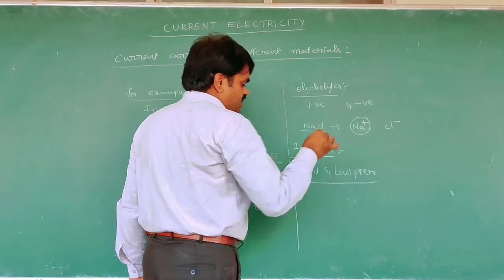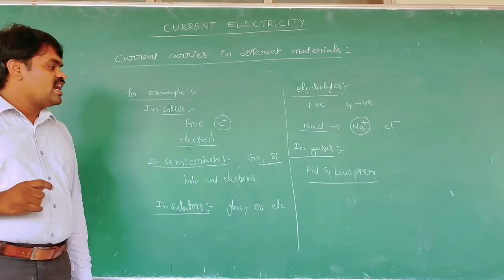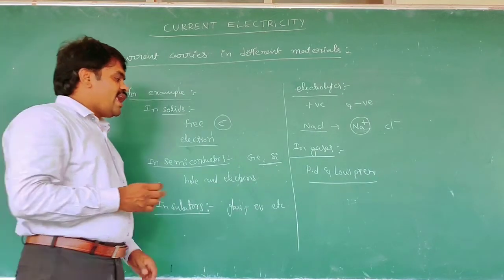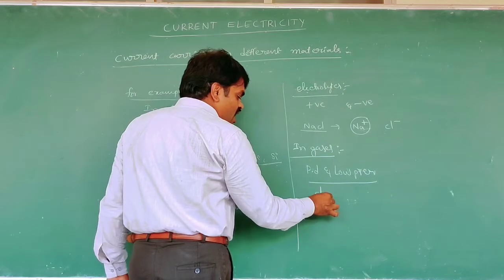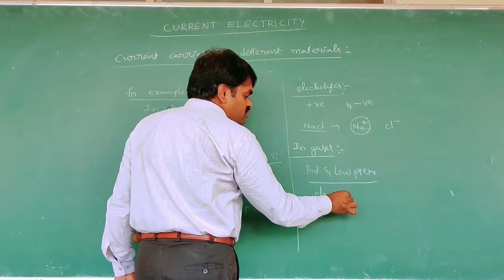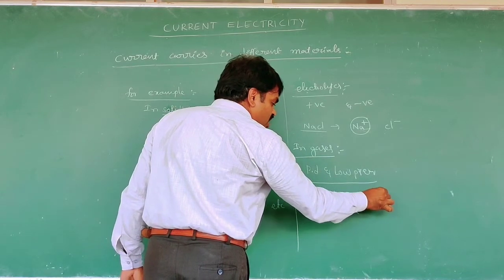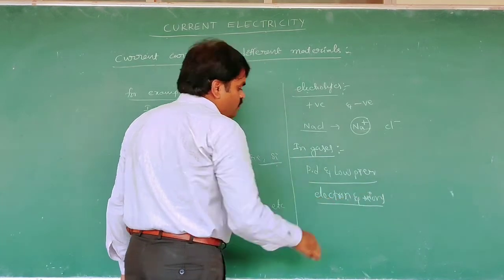In that event the current carriers are the electrons and positive ions. It's very important for exams.